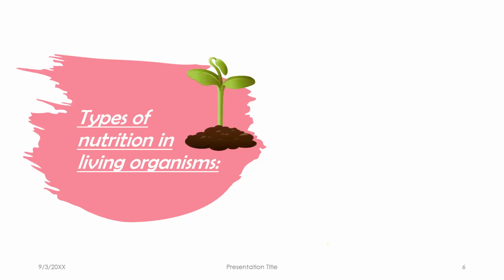Once I put this, you know already that the plants can't walk and buy some fast food from stores. No restaurant, they can't go to any restaurant. They don't have legs or feet. They make their own food. That's why they are called autotrophic nutrition or autotrophs. The plants are an example of autotrophs. So the first type of nutrition is autotrophic nutrition.